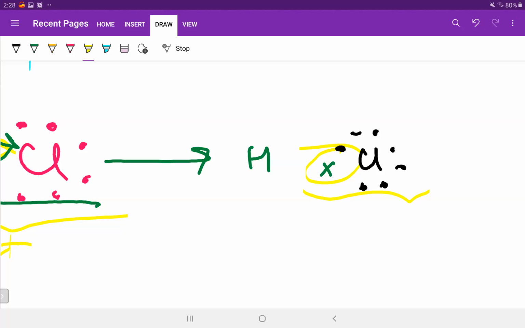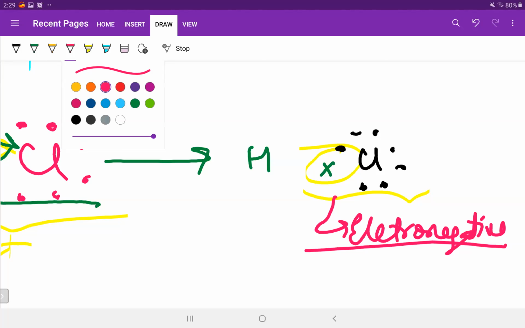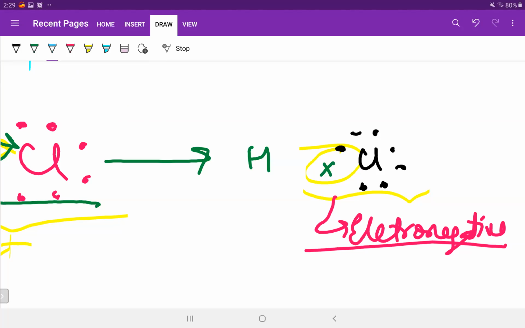So see what is happening here. Now we'll say that chlorine is more electronegative than hydrogen. Because of this, we get a new phenomenon known as polar covalent.